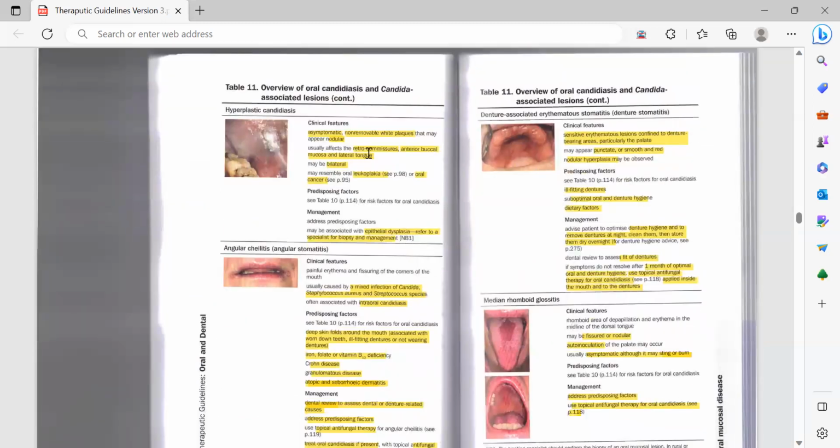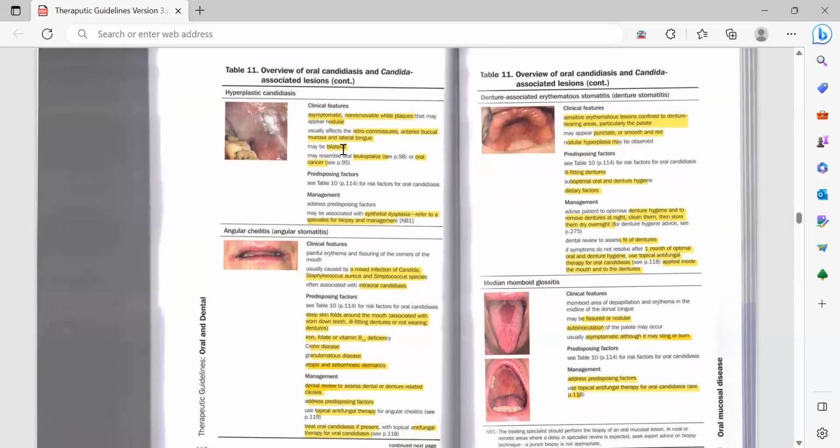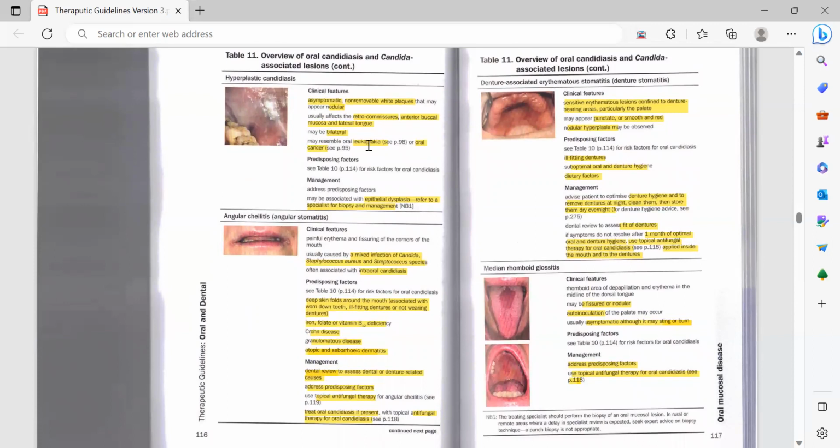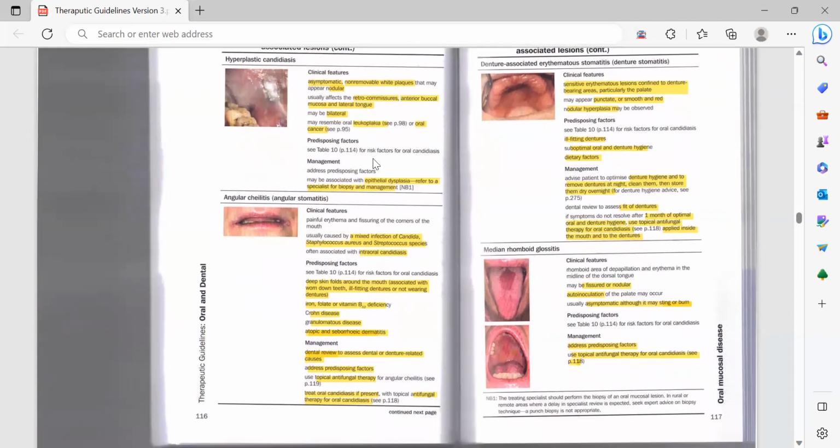Okay, and it usually affects the retrocommissural or anterior buccal mucosa and lateral tongue. So its site is retrocommissural or anterior buccal or the lateral tongue. It may be bilateral as well, and it resembles oral leukoplakia, as we read in the oral leukoplakia case, where they have given the differential diagnosis of chronic candidiasis. So this was the type of candidiasis which may resemble leukoplakia or oral cancer.